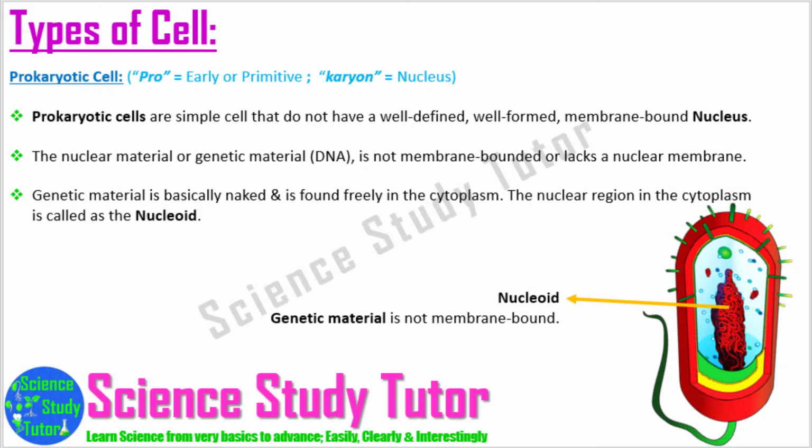The word prokaryote came from the Greek word pro, which means early or primitive, and from the Greek word karyon, which means nucleus. Hence, the meaning of the word prokaryote is primitive nucleus.